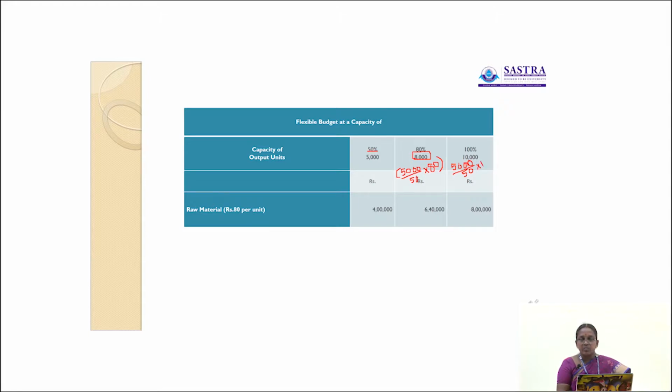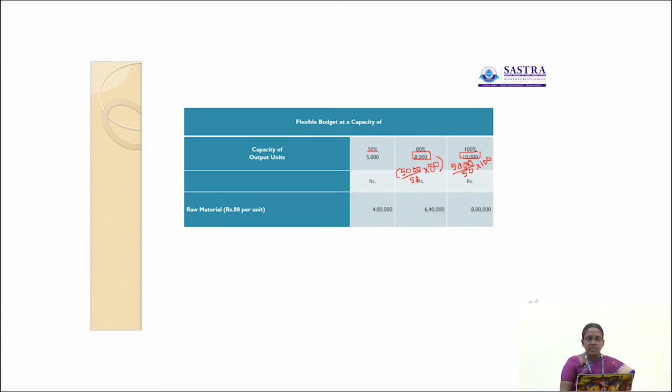In this problem, 50% capacity level is given, and at 50% capacity we have produced 5000 units. We have to find out 80% and 100%. At 80% capacity level, 5000 divided by 50 into 80 is 8000 units. Similarly, at 100% capacity level, 5000 divided by 50 into 100, 10,000 units are produced here.